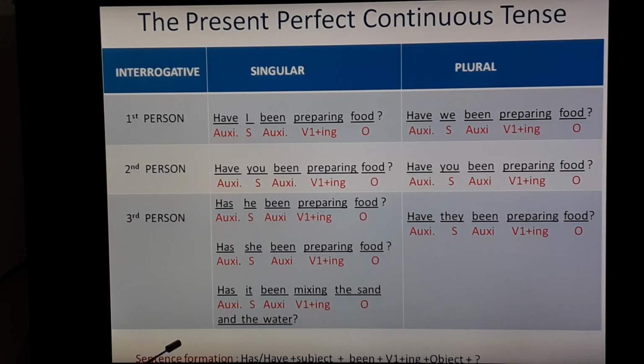Let's see the sentence formation. Has or have according to the subject will come first. After that you have to put subject, then been, then V1 plus ing, and then an object. At the end put question mark.